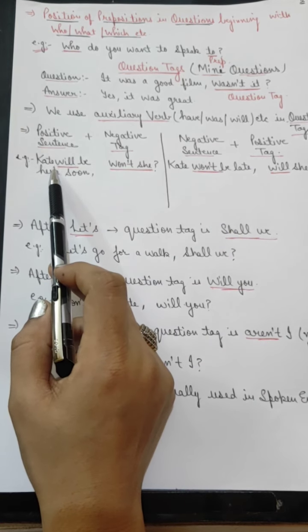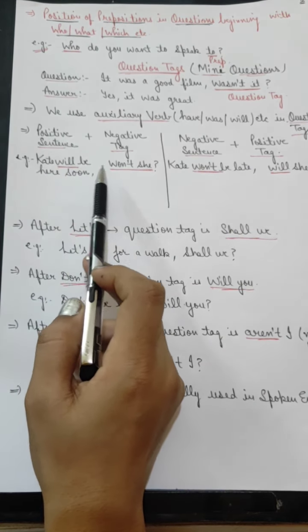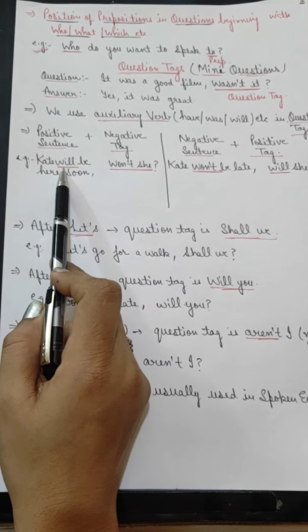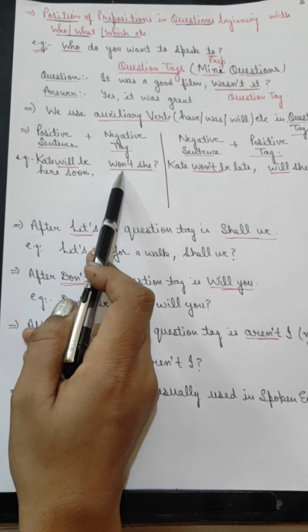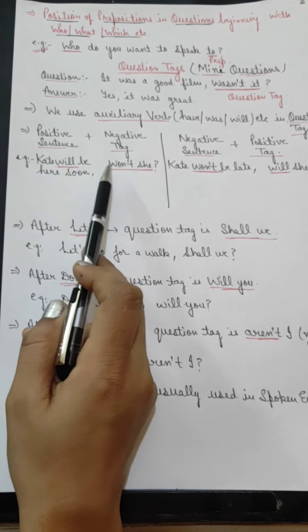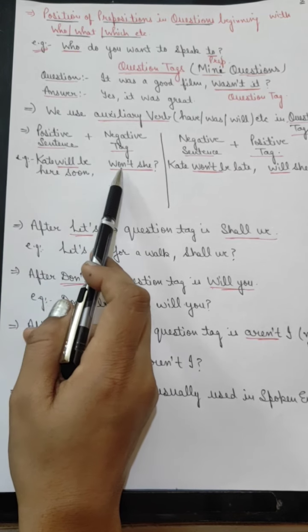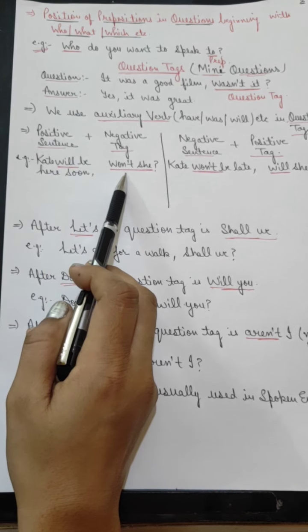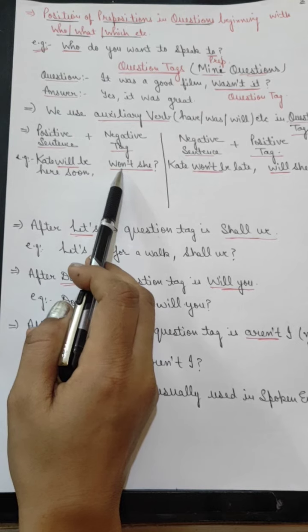For example, Kate will be here soon, won't she? It is a positive sentence and we have used a negative tag here: will not. We have used the same auxiliary verb. In the positive sentence it was will, and we changed it into negative, will not.